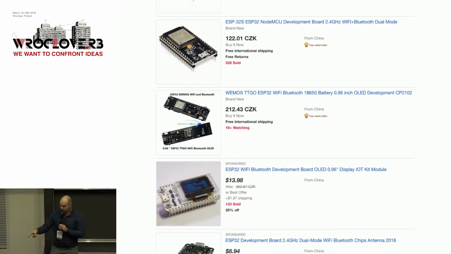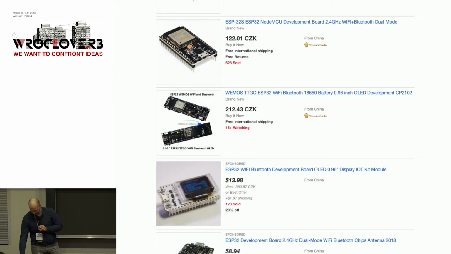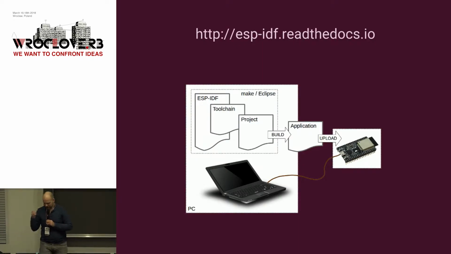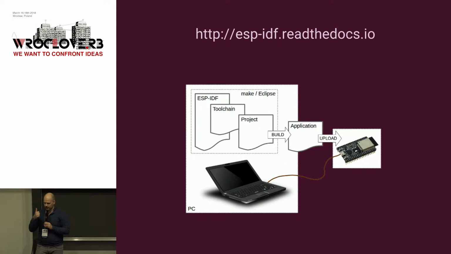So this module itself costs only $4, but if you want to tinker with it, it's better to find a development board. There are a lot of them with battery chargers, with screens, up to $10. You can just go to eBay and search for ESP32. You'll find a lot of them. To start tinkering with it, first you have to install ESP-IDF. It's an official toolkit based on FreeRTOS, a real-time operating system.